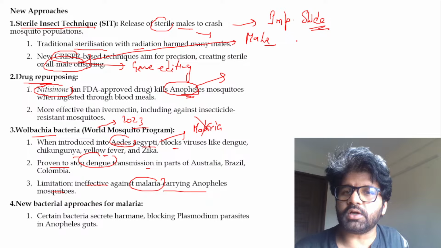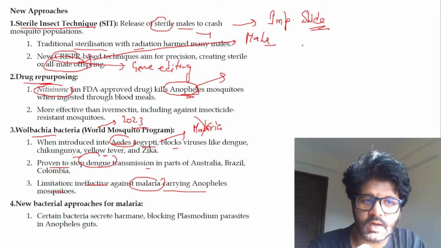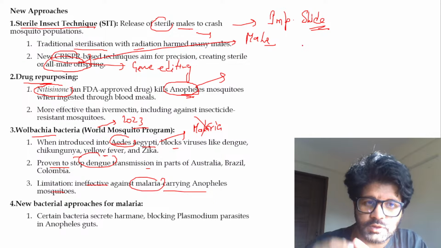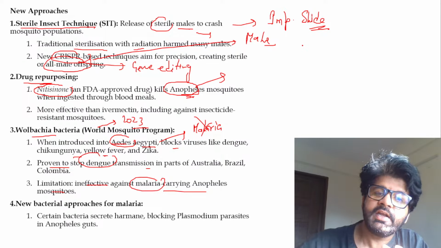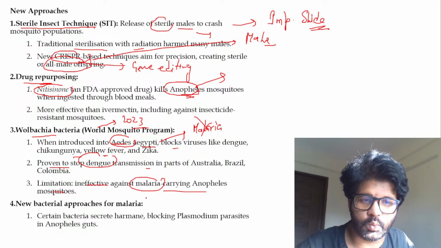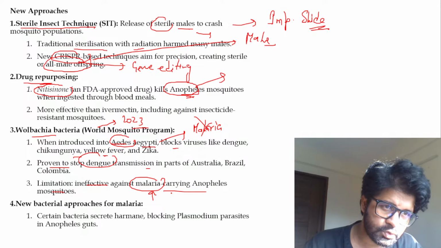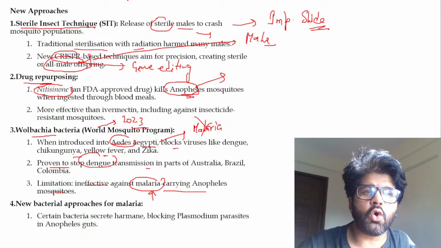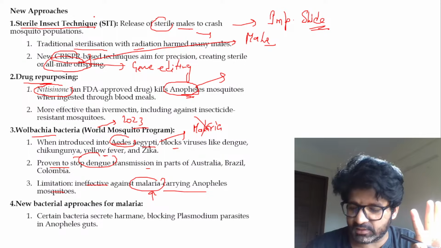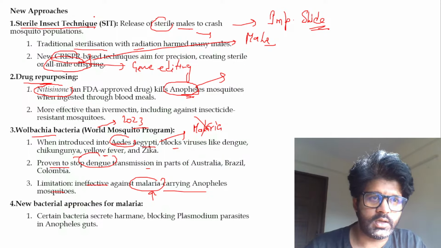Please understand one thing here. You don't have to go into the technological intricacies. What we have to understand is what Wolbachia is. It's a bacteria. What is the purpose? To prevent the spread of disease by mosquitoes. Is it effective against malaria? The answer is no. So just remember these keywords: what it is doing, and what is the limitation. Even if in mains they ask you this question, you can answer this. All these new approaches you can write in the mains answer: how we can control this, because this is the deadliest insect and animal as stated by the CDC.